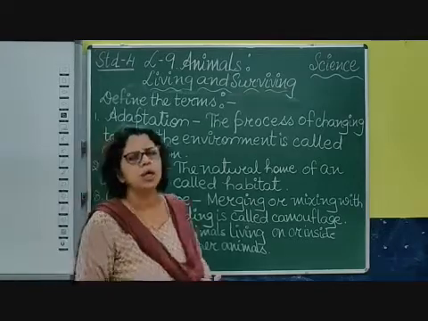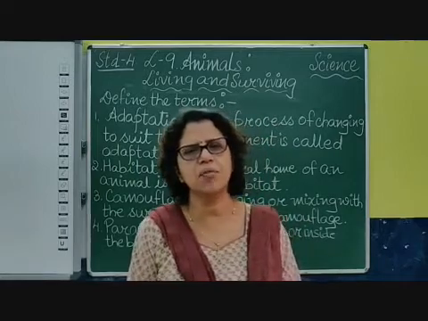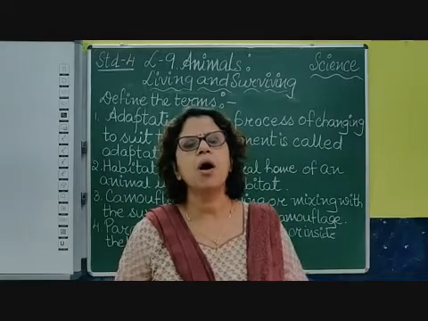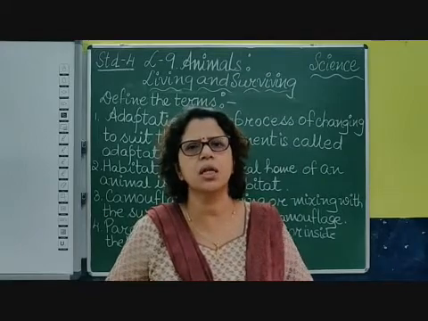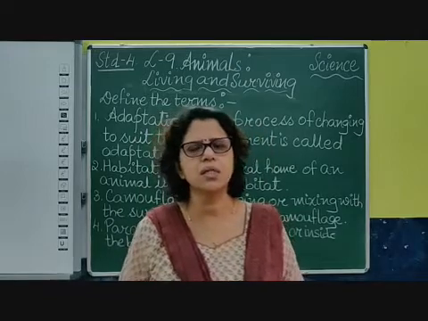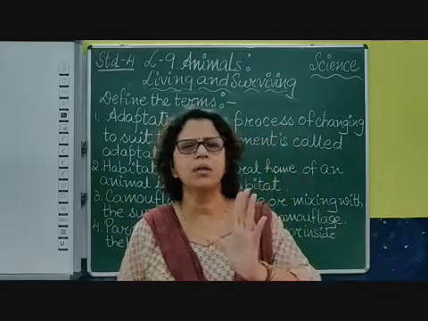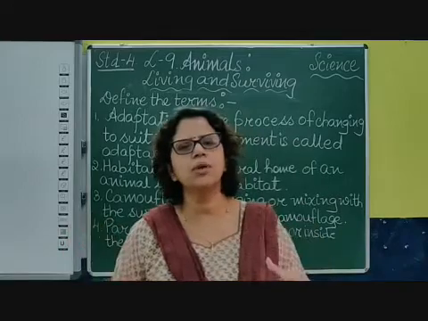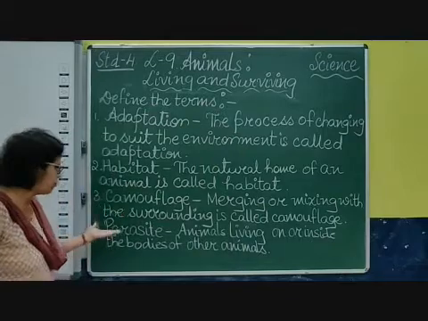camouflage. As I told you, the leopards have spots, or the tigers and the zebras have stripes. They actually help them to become one with the place they are living in, with all the trees and bushes and grasses. Similarly, I had shown you the stick insect and the leaf insect, how they become one. Then we talked about the chameleon, how it becomes one with the environment. Okay, so in this way, it is called camouflage.